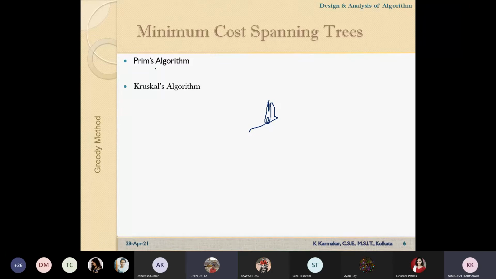But in Prim's algorithm, we are not getting any such specific order or sequence. Okay. Also, sir, in Prim's we visit one node more than one time to attain the final output, but in Kruskal's algorithm one node is traversed only once. Okay.